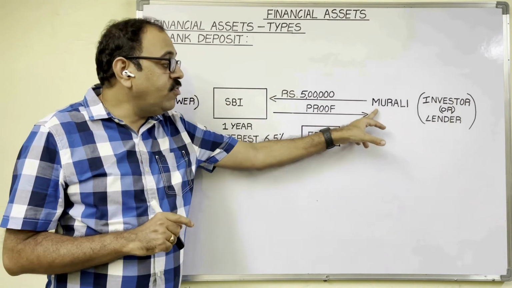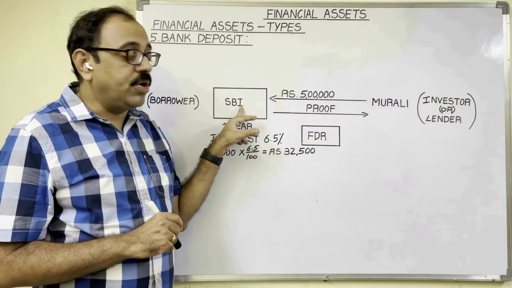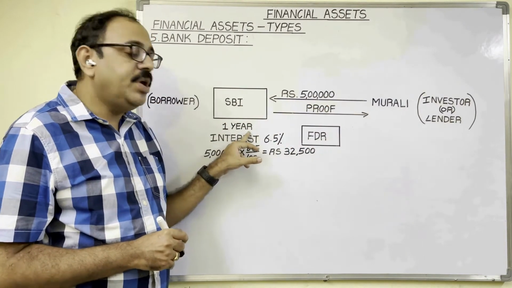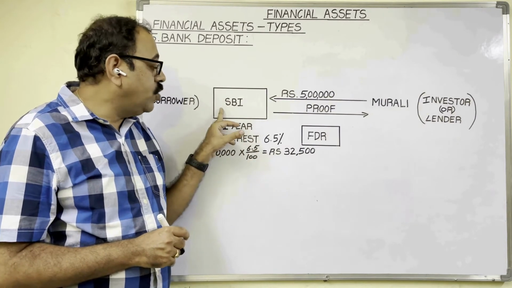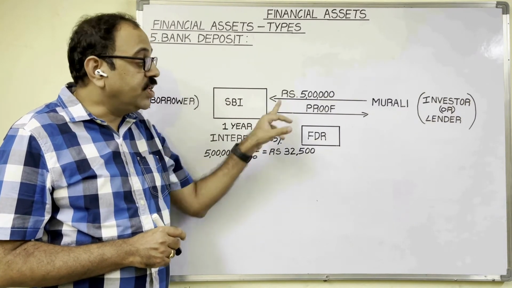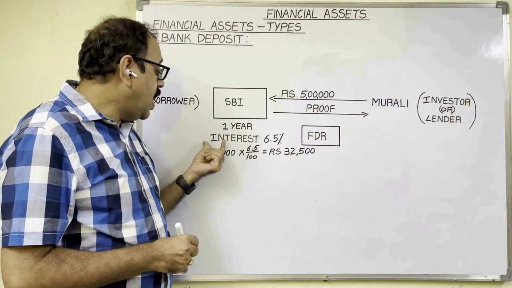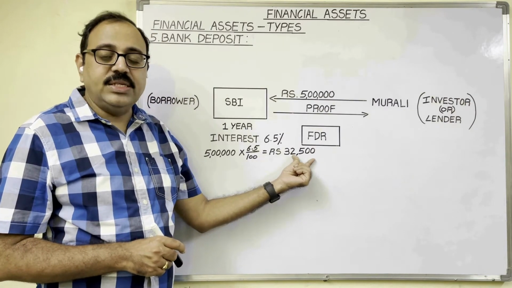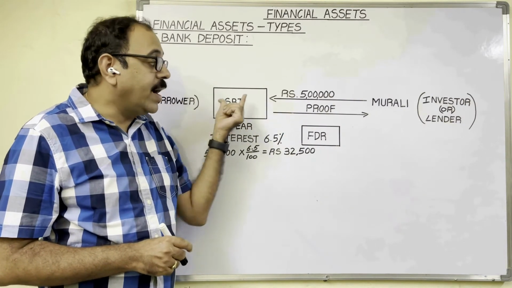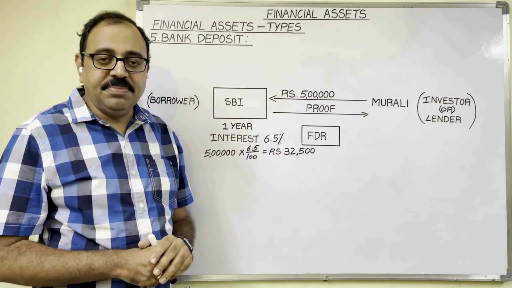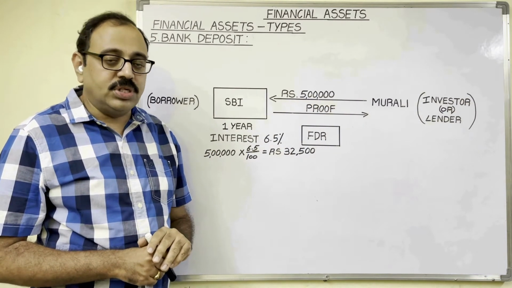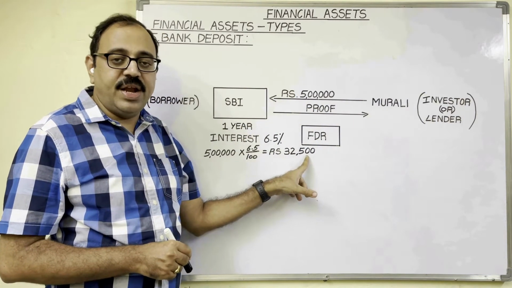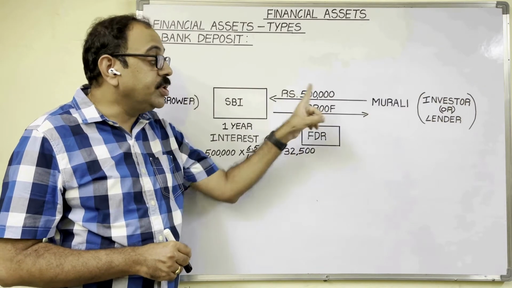Assume that Murali wants to open fixed deposit account with this 5 lakh rupees. He wants to deposit this amount for 1 year period and bank is going to give 6.5% interest to Murali. So 5 lakh into 6.5%, 32,500 is the interest which is to be paid by banker to deposit holder for 1 year period. At the time of maturity of this account, bank has to pay 5 lakh rupees plus 32,500, 5 lakh 32,500 rupees to Murali.